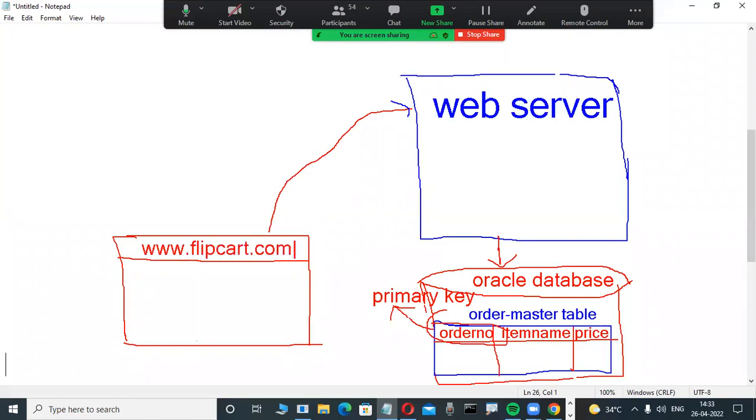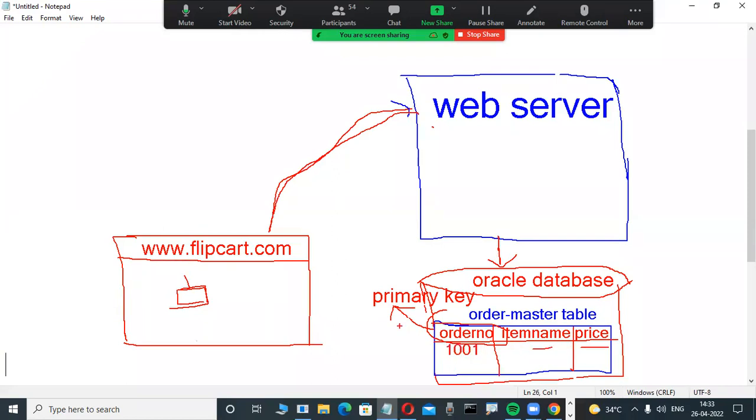www.flipkart.com, one website I am opening. Whenever I open a website, I am booking one item only. For example, one item I am booking. Whenever I book one item, this client web browser connects to the web server. The web server connects to the database server. In this database server, the order number is automatically generated.